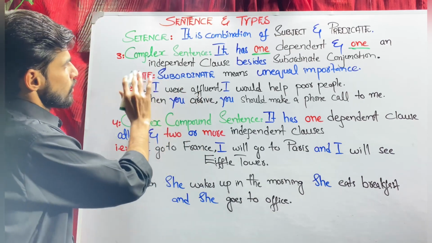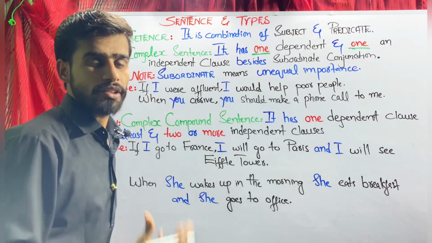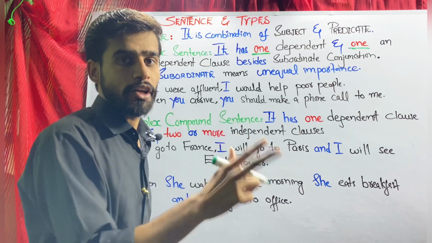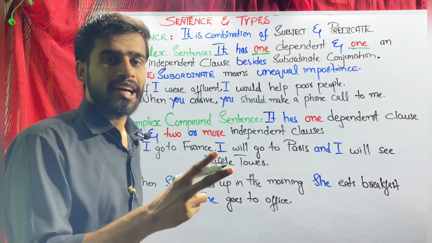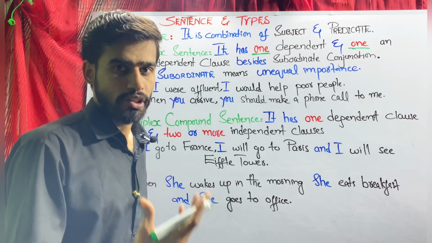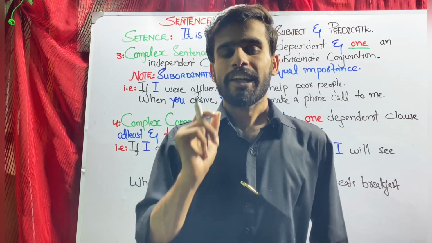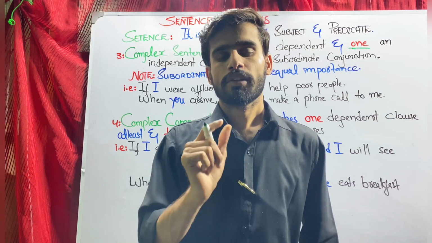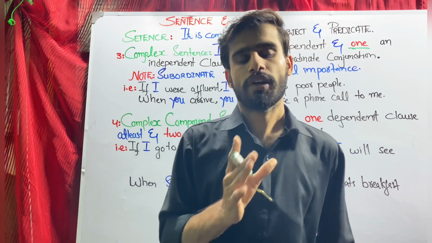Here, note, subordinate means unequal importance. One thing we discussed earlier: coordinate simply means both clauses were equal in importance or value. But subordinate means both clauses do not have equal importance. Furthermore, one more fact you should know: an independent clause gives you exact information, but a dependent clause gives you extra information. So there is a difference between exact information and extra information.